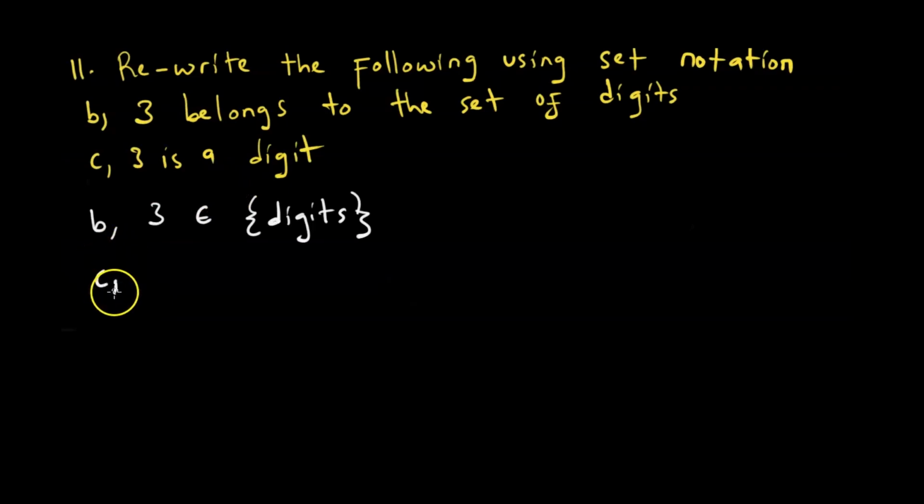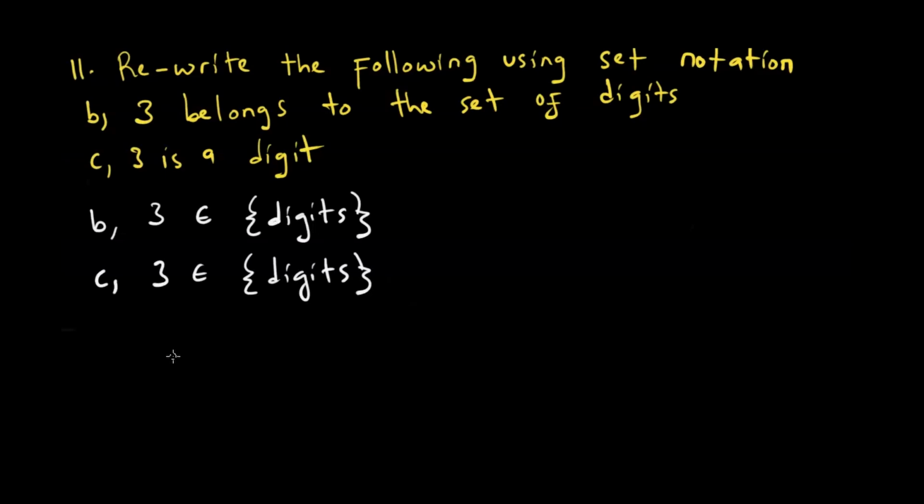C now says 3 is a digit. The issue here is that if you say 3 is an element of digits, you are not particularly wrong. You are not wrong, but you are not right also.